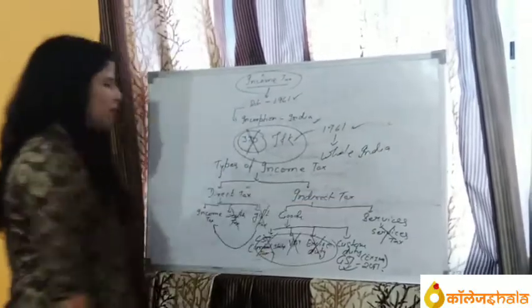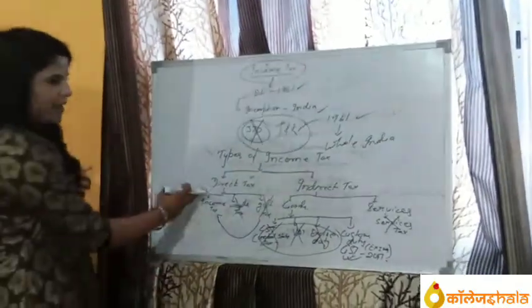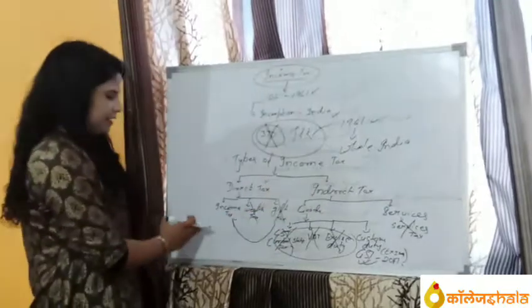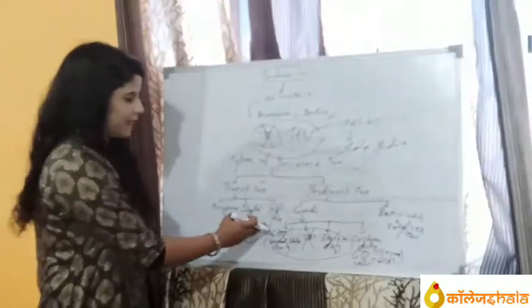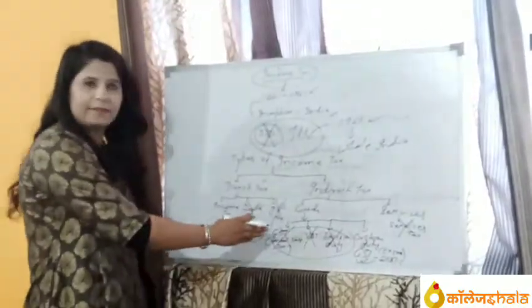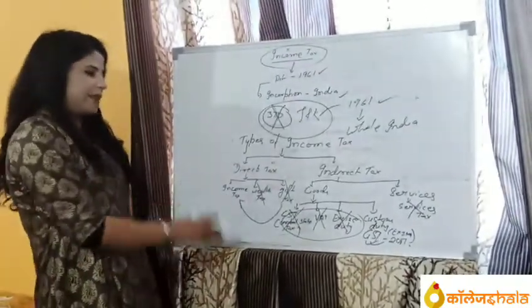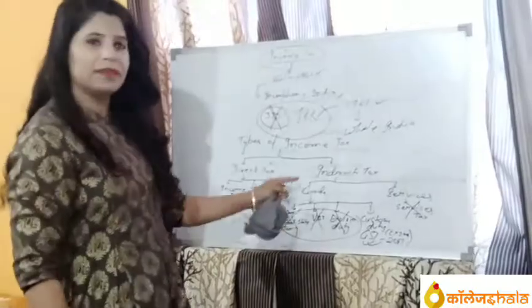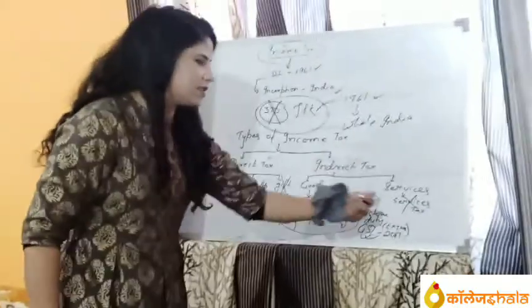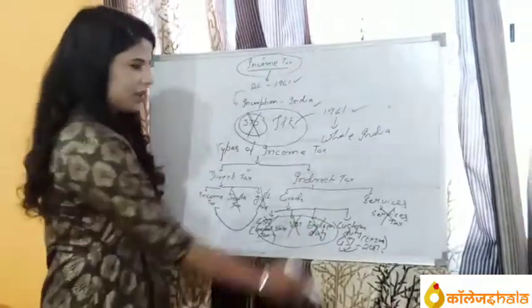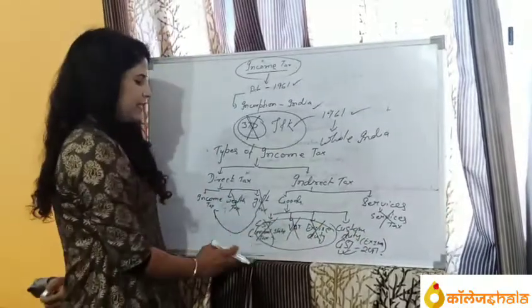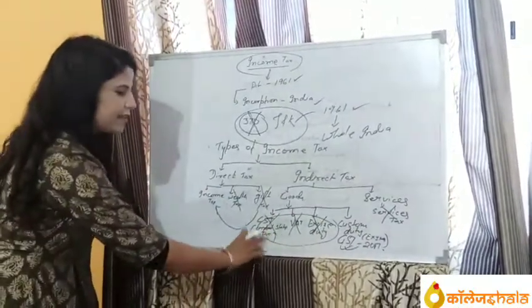Now, let's talk about the types of income tax. So, direct tax and indirect tax. First of all, it is income tax, wealth tax and gift tax. Now, the wealth and gift tax were ended and merged into income tax. Indirect tax is subdivided into two, that is goods and service tax. Under services, it is service tax. Under goods, it's CST, that is called Central Sales Tax,